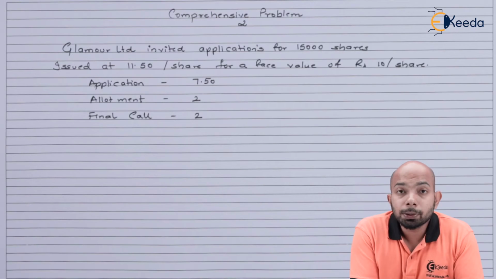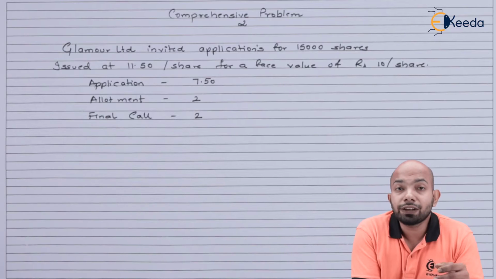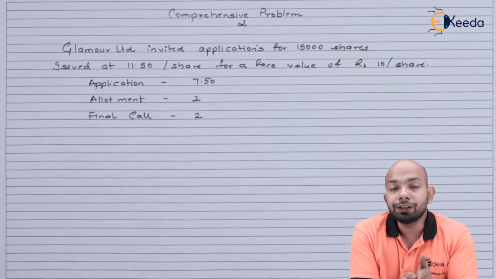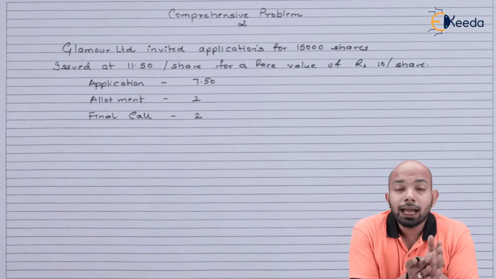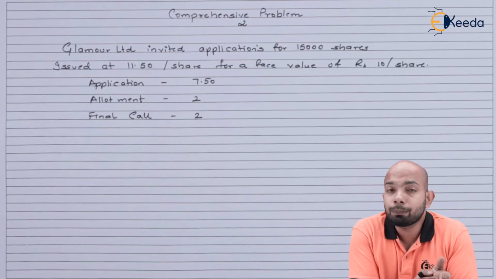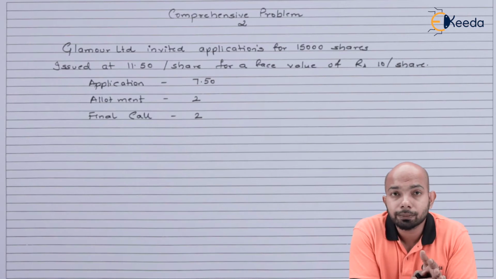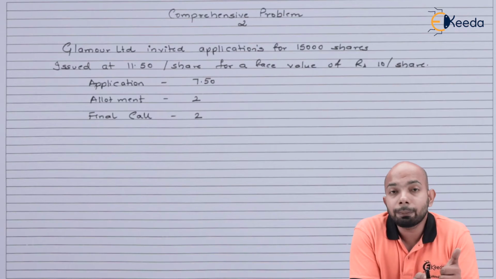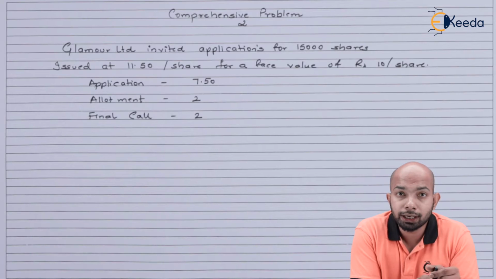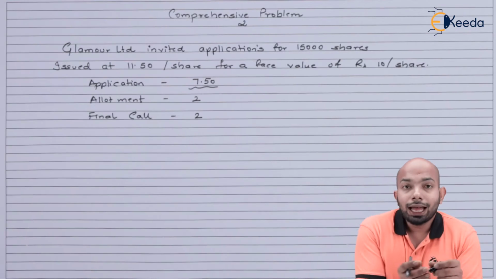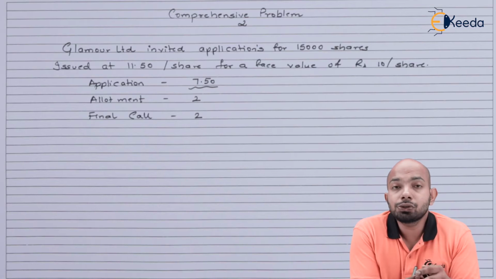Now the issue price here has been mentioned as 11.50 for a face value of rupees 10. That means every share valued at rupees 10 has been issued to the public at rupees 11.50, so 1.50 is the securities premium taken by the company here. The 11.50 has been divided into three stages: first is application, second is allotment, and the third is the final call. For application, they are taking 7.50 per share, and for allotment and final call it is 2 rupees each.